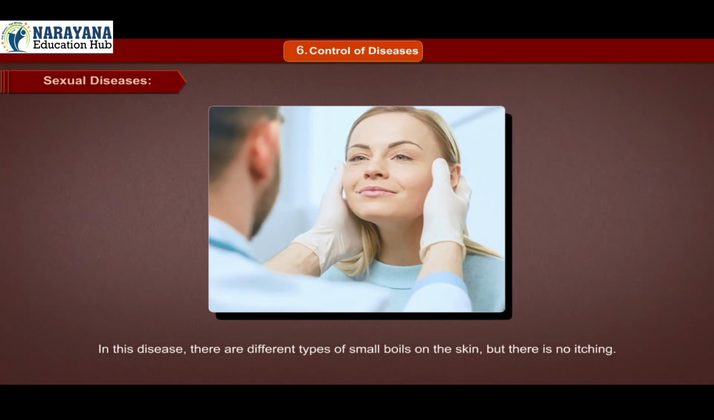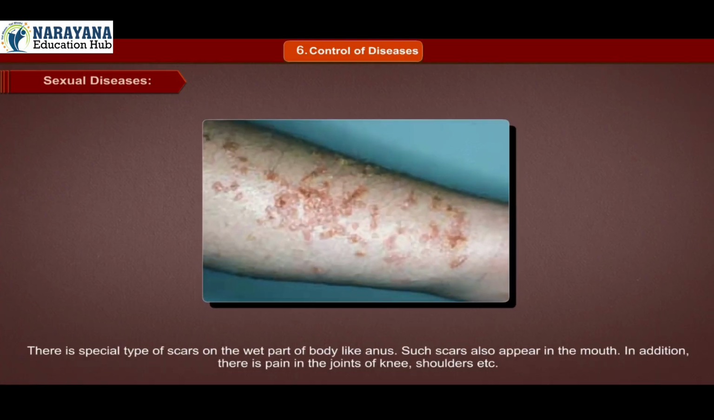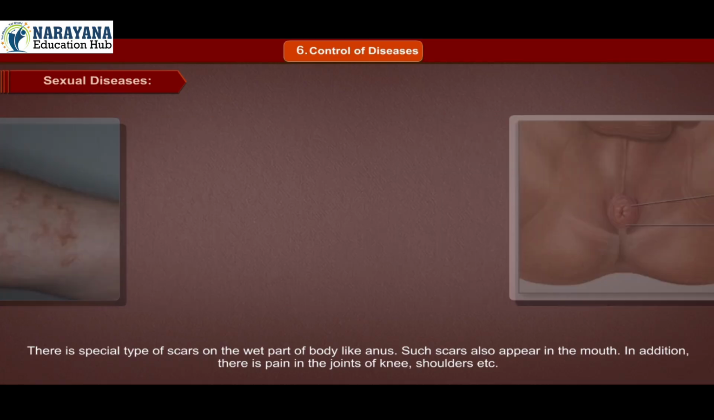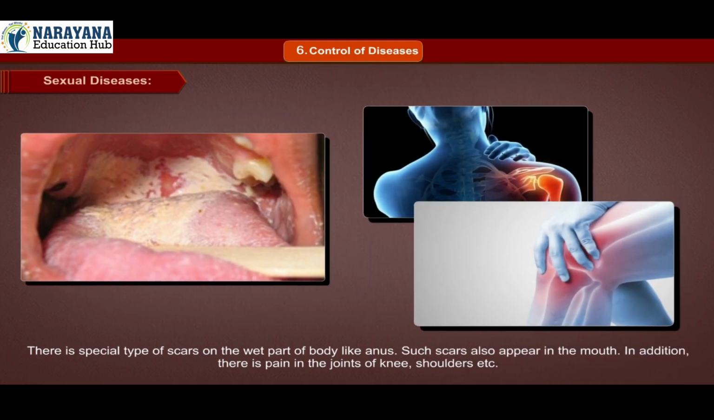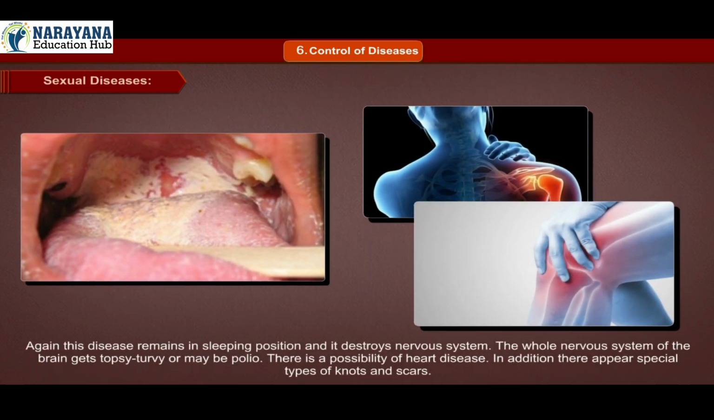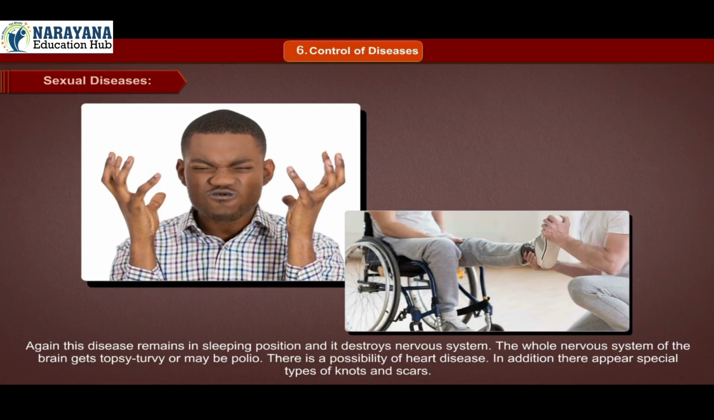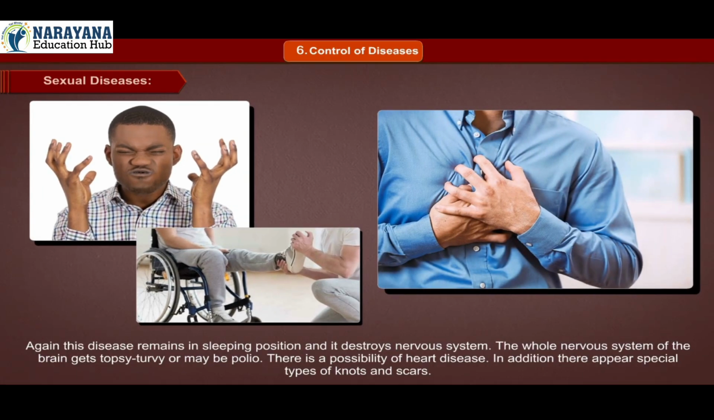In this disease, there are different types of small boils on the skin, but there is no itching. There are special types of scars on the wet parts of the body like the anus. Such scars also appear in the mouth. In addition, there is pain in the joints of the knees, shoulders, etc. Again, this disease remains in a sleeping position and it destroys the nervous system. The whole nervous system of the brain gets topsy-turvy, or there may be polio. There is a possibility of heart disease. In addition, special types of nodes and scars appear.